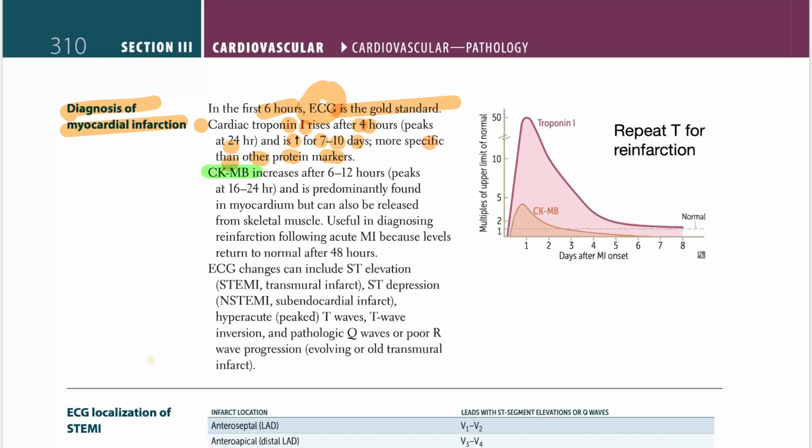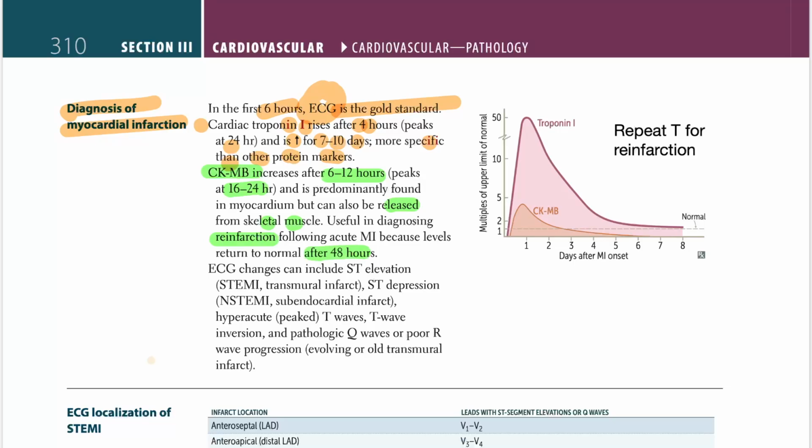CKMB, on the other hand, will increase after 6 to 12 hours, would peak at 16 to 24 hours, and is predominantly found in myocardium, but can also be released from skeletal muscles. It is useful in diagnosis of re-infarction following acute MI because levels return to normal after 48 hours.